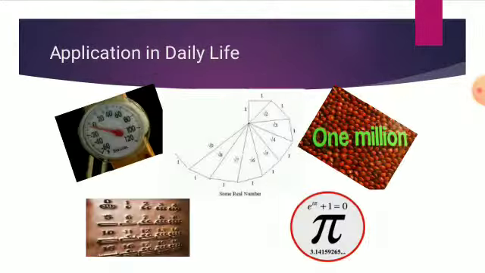What are real numbers? Real numbers consist of all rational and irrational numbers. The real number system has many subsets: natural numbers, whole numbers, integers. What are natural numbers? Natural numbers are the set of counting numbers which start from 1. They are denoted by N. Example: 1, 2, 3.